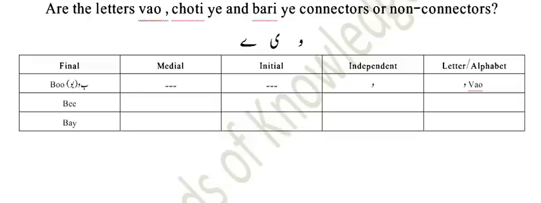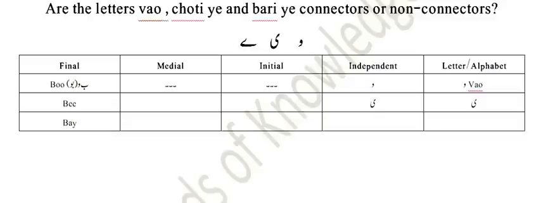So here is the table, and in this table you can see that the alphabet wow has only a final form with bay and wow, which is called boo. Now we see the forms of choti and bari. Here is the choti.